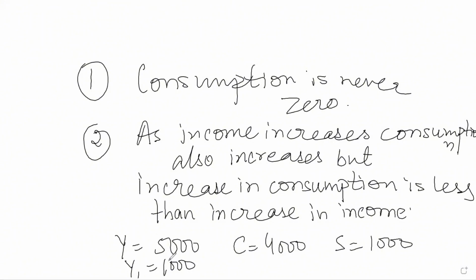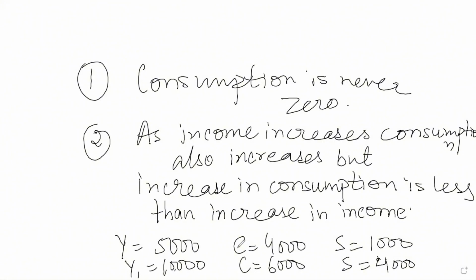So he'll not double his consumption. He was able to survive with 4,000. Now from 5,000 it has become 10,000. What will he do? He will increase his consumption, from 4,000 maybe to 6,000. So his saving now will be 4,000. So when income has doubled, consumption has not doubled. Consumption, of course, has increased, but not at the same rate as the increase in income. When income increases, consumption will increase, but less than increase in income. That is what it says.